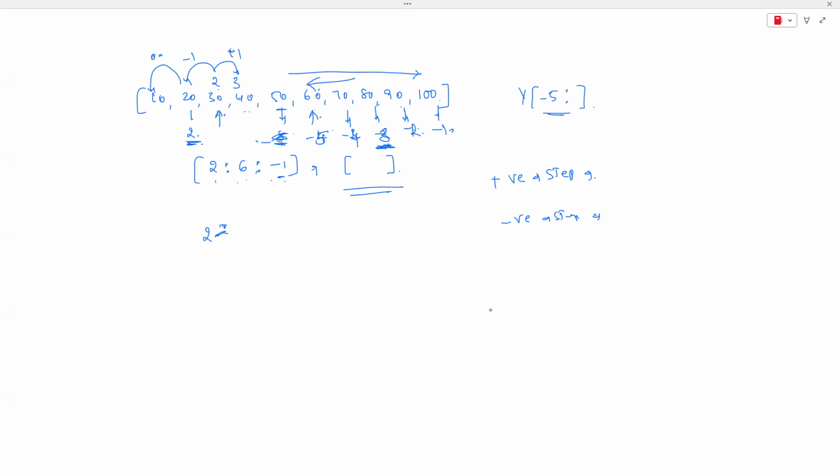We are going to read the data, guys. It's possible. We can read the elements in the reverse order. So whenever you want to read the data in reverse order, go for a negative step, -1. But basically remember when to go for -1: whenever you are using a negative step, the starting index must be on the right hand side and the stopping index must be on the left hand side. That's why previously we didn't get any output here, guys.